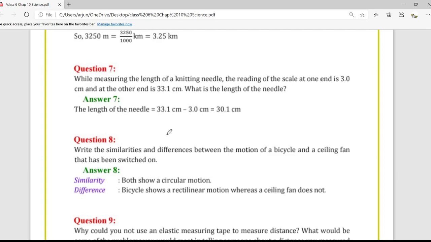We have measured the distance by the scale of the table, in which we have seen if we are starting from the 1. In this scale we have to start from 0, but if the scale is broken or something like that, we start from 1 or 2, whichever is available. So at the end we subtract that value. Here we have 33.1 centimeter and we have started from 3 centimeter, so we will just subtract it. 33.1 centimeter minus 3 centimeter gives us 30.1 centimeter.